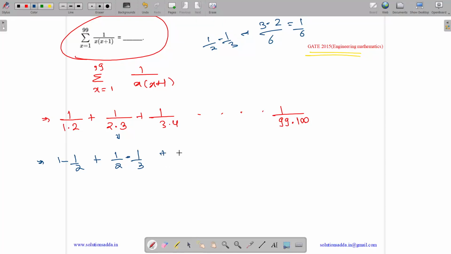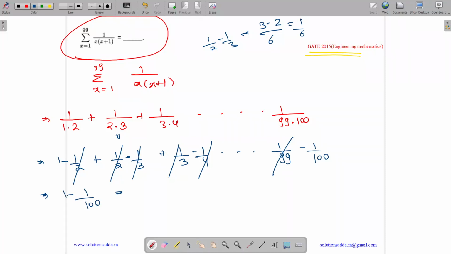And we can write 1 by 3 into 4 as 1 by 3 minus 1 by 4. Similarly, we can write the last term as 1 by 99 minus 1 by 100. So this will cancel, this will cancel, this will cancel the next one, and everything will be cancelled. We will be left only with 1 minus 1 by 100. It is equal to 100 minus 1 by 100, which is 99 by 100, which is equal to 0.99. So the answer is 0.99.